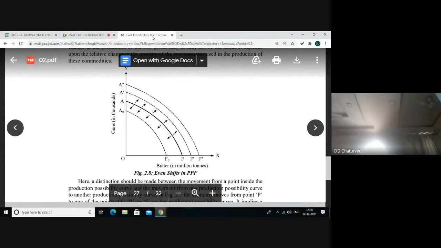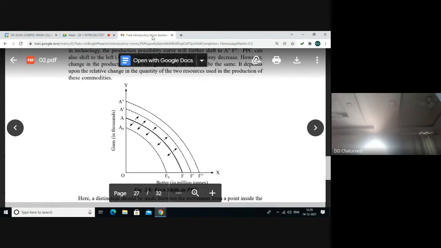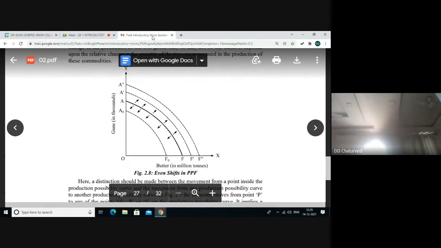where production possibility curve has been shifted from AF to A dash F dash and further to A double dash F double dash. Here we are able to produce more of guns as well as butter due to more availability of resources or improvement in the technology. Similarly, when the resources decline in the economy or there is degradation of the technology, the production possibility curve shifts to the left to A naught, F naught, as shown in this figure.